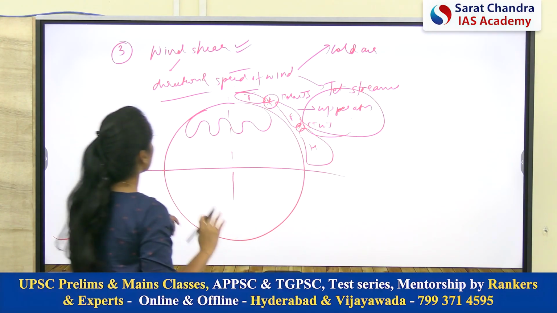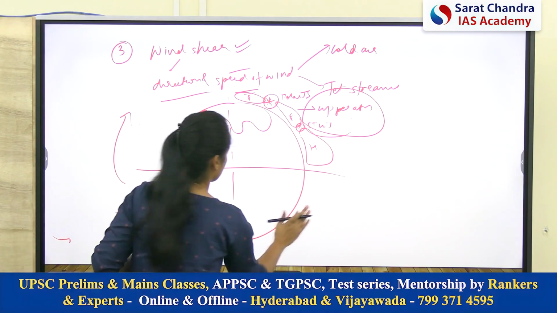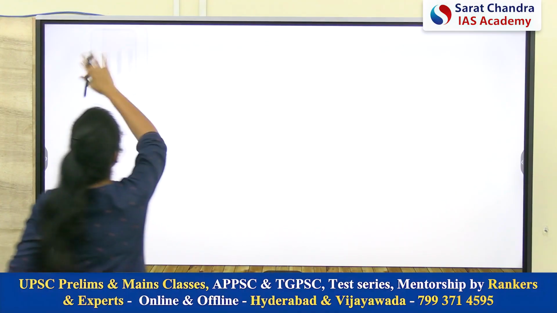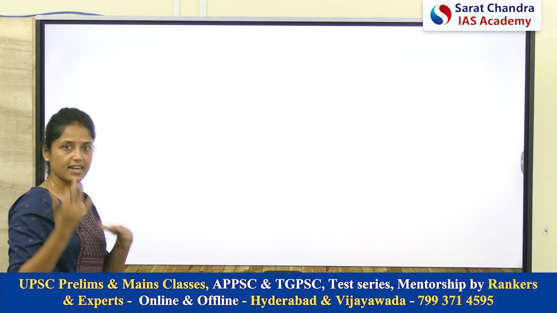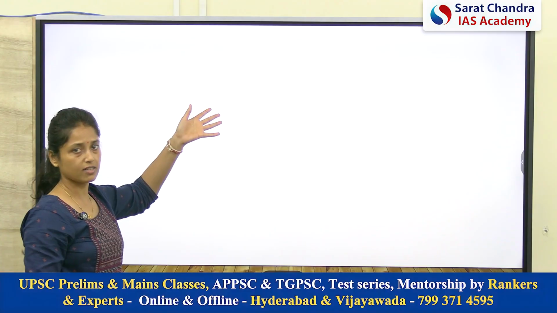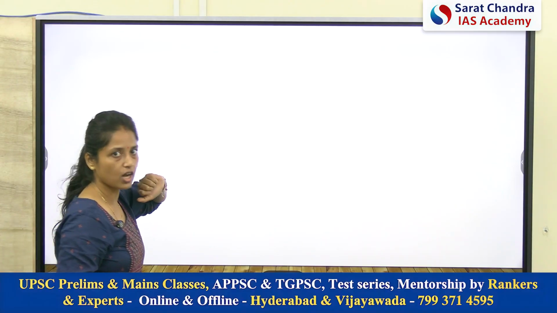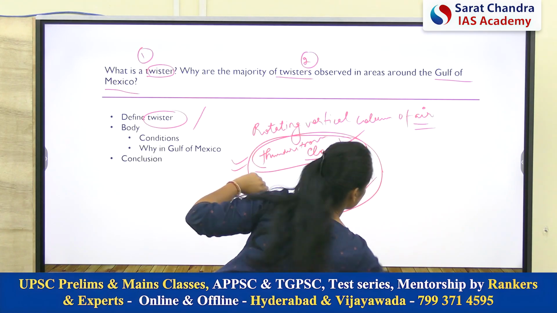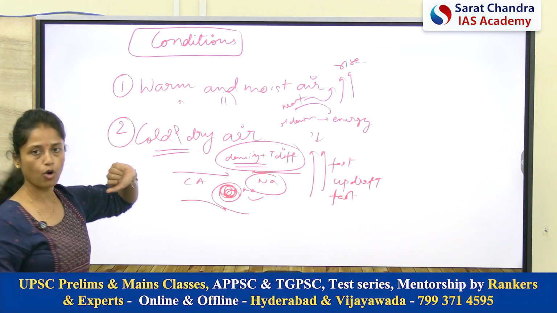Now let's discuss the conditions which are in the Gulf of Mexico. So see, as we have now discussed all the conditions which are required for twisters, we can relate them with the conditions of the Gulf of Mexico. So first, what did we talk about? First was the presence of warm and moist air.